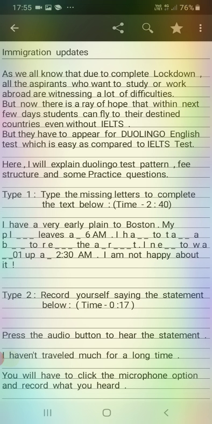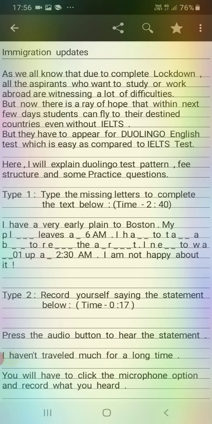Proceeding further, it is written my PL dash dash dash leaves a dash 6 a.m. I H A, then double dash to T A double dash a, then A B double dash to R E triple dash, the A one dash R, then triple dash T.